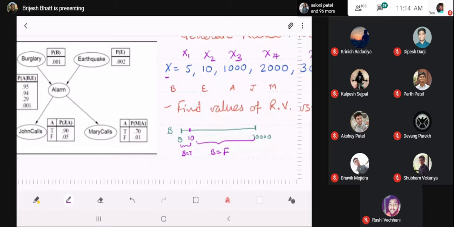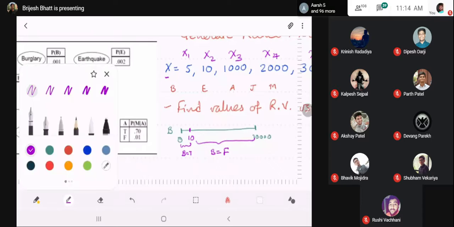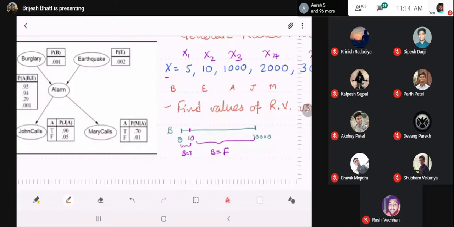So I have broken it up like this, and now we'll pick this random number and project it on the stick. The first random number that we are seeing is 5. So where does the 5 fall on this stick? In which area will it fall? It will fall here, between 0 to 10.